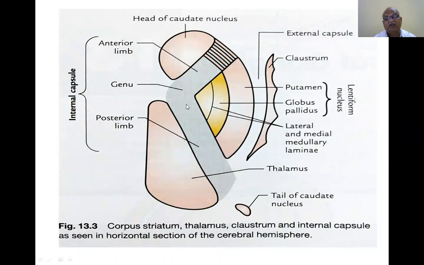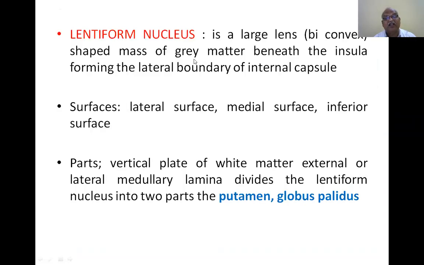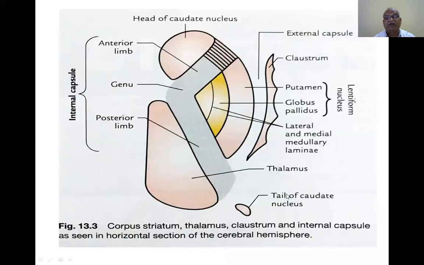So this is the internal capsule, this is the thalamus. Here you have to go through this theory, then only you can understand. The vertical plate of white matter, the external or lateral medullary lamina, divides the lentiform nucleus into two parts, the putamen and globus pallidus. Here in this diagram, the lateral medullary lamina divides it into putamen and globus pallidus. This is the lentiform nucleus.